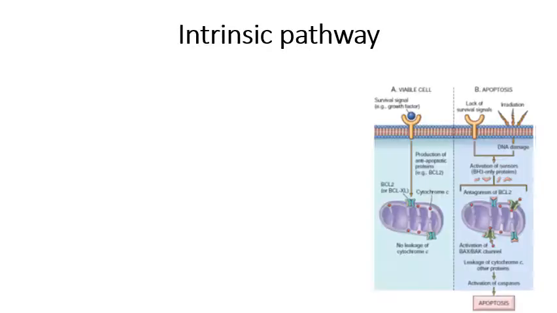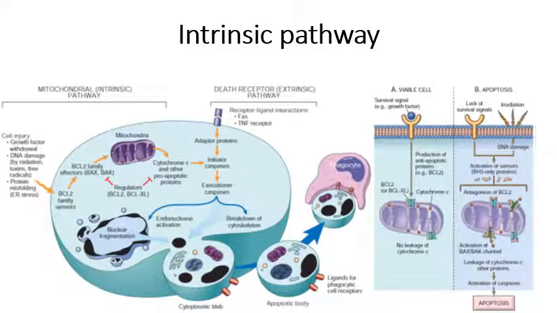Now here, first and foremost, I'll be discussing about intrinsic pathway, which is also called as mitochondrial pathway, which is the major pathway for apoptosis. That is, major apoptotic activities inside our body occur by this pathway, that is intrinsic pathway. This starts with the release of cytochrome C.